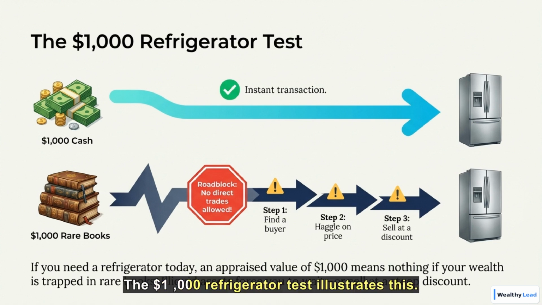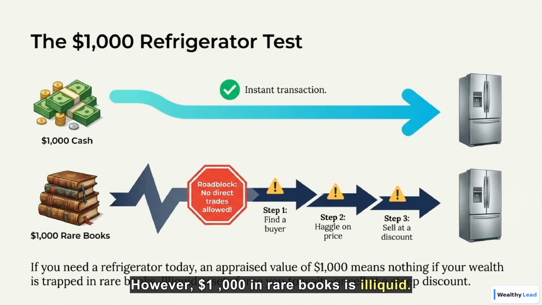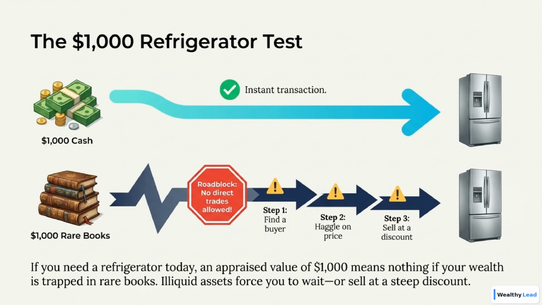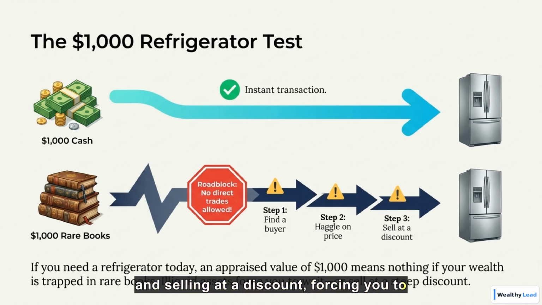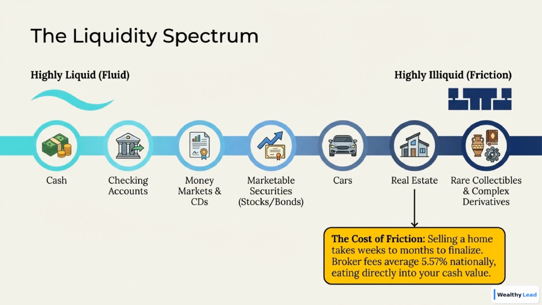The $1,000 refrigerator test illustrates this. $1,000 in cash allows an instant transaction. However, $1,000 in rare books is illiquid. It requires steps like finding a buyer, haggling, and selling at a discount, forcing you to wait or sell at a steep discount.